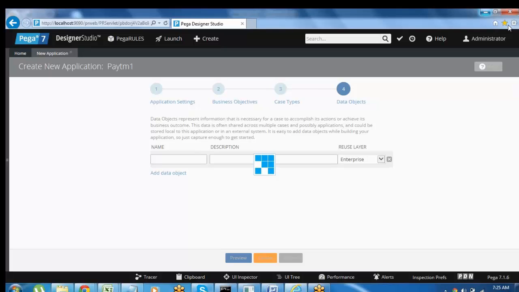It will take some time, guys. Once the application is created, it will create the user IDs. Three user IDs it will create. Normally, if you are a developer, you log in using admin@. We have given the organization name as myapp, so it will create a user ID as admin@myapp. Using that user ID, we can log into the tool.